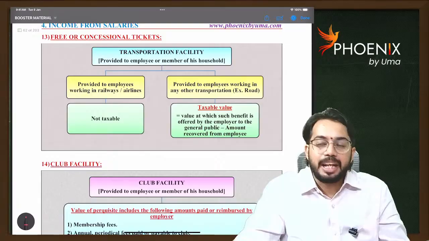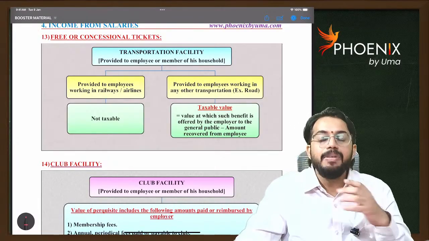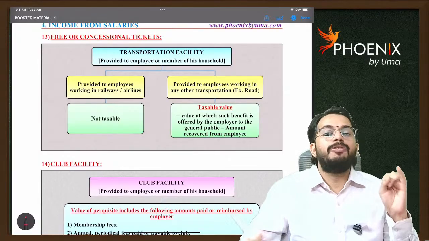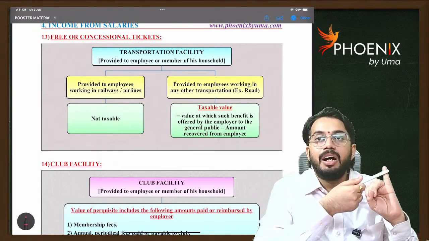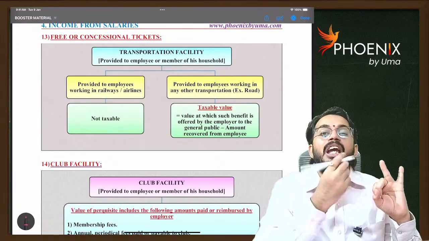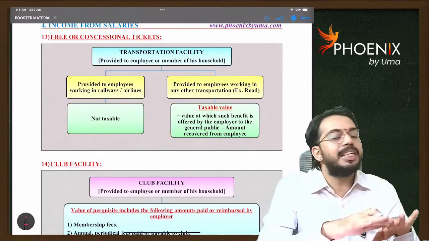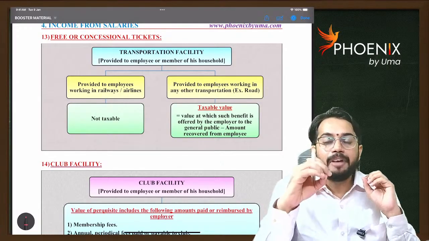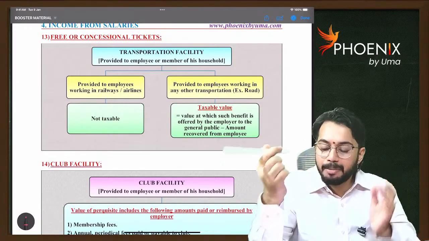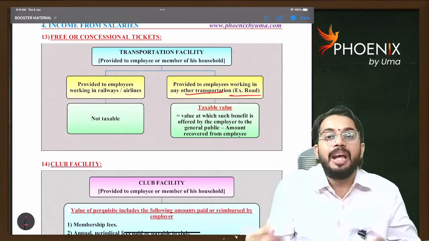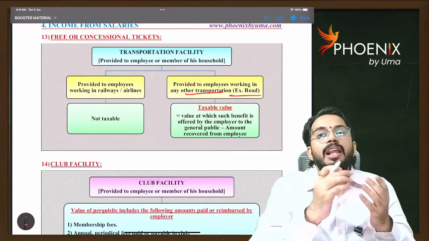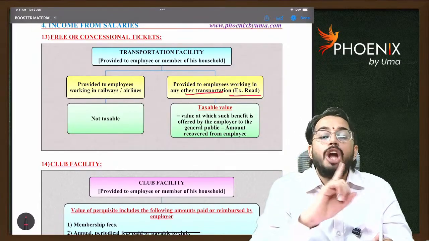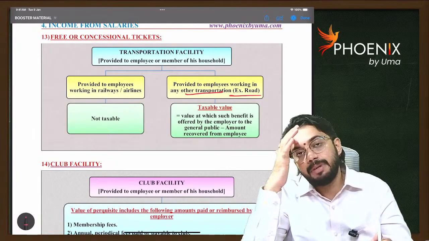Free or concessional tickets. That means what? Let's say free flight tickets are provided to an Indigo employee. So for airline employees and for railway employees, if free tickets are given, that is a benefit received by the employee, but that benefit is not taxable to the employee. However, for bus, or any other mode of transport, for example road, let's say RTC is providing free tickets to an employee. That benefit is not exempt. That benefit is taxable to the employee.